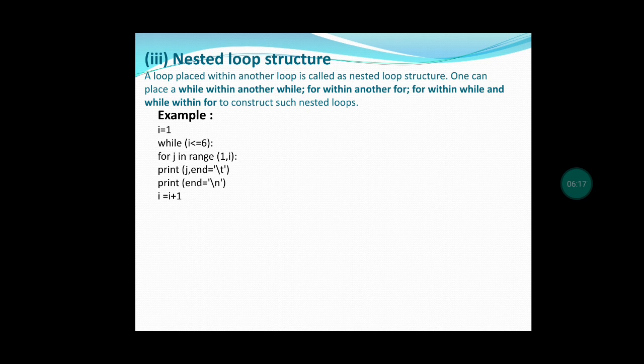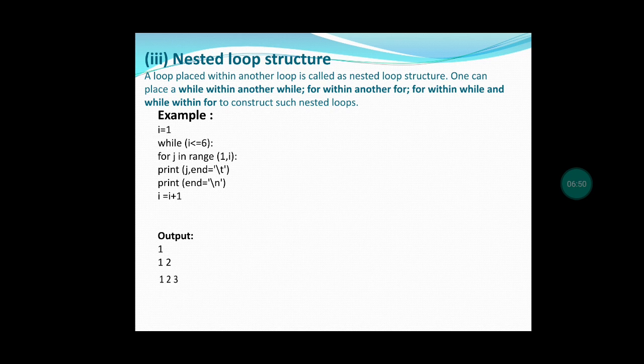So the output will be, first it prints the j value, that is 1. Next, i equal to i plus 1. So the 1 will be changed into 2. So the for loop will print the j value as 1 and also 2. So it is printing 1 and 2. Next, i will be incremented to 3. So it is printing 1, 2, 3.